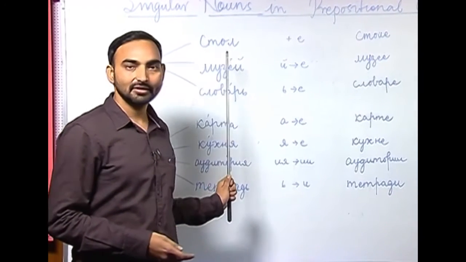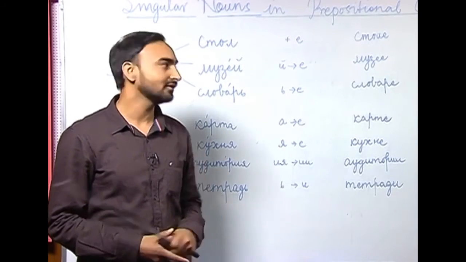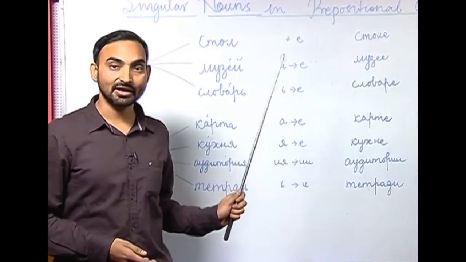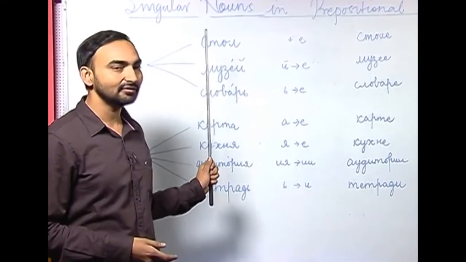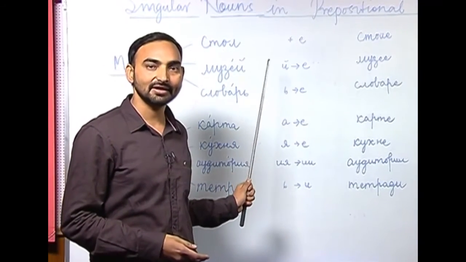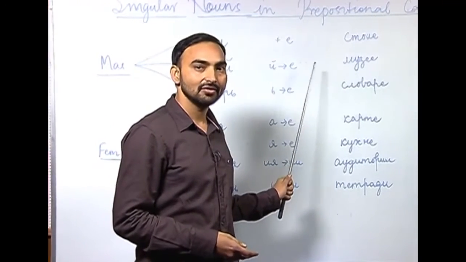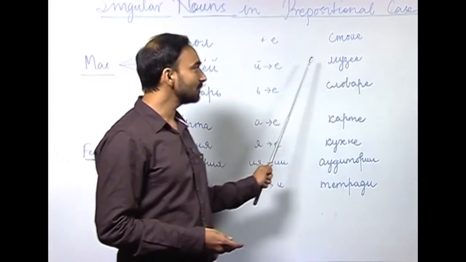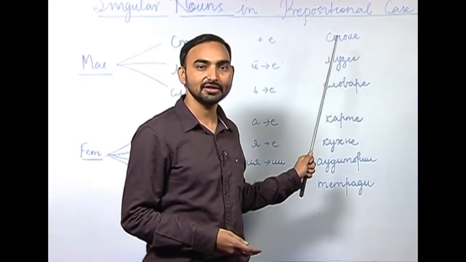The next ending is the soft consonant ending. Again, within the masculine nouns, there are certain nouns with й ending. So, what happens when a noun has й at the end? Й is replaced with е. So, музей will be музее in the locative case or prepositional case.